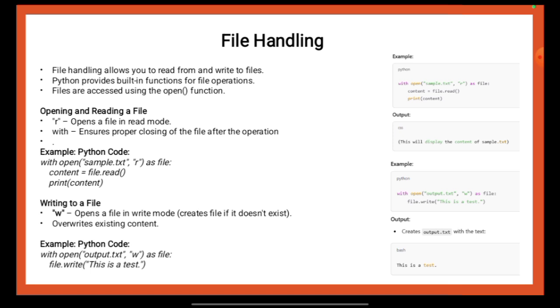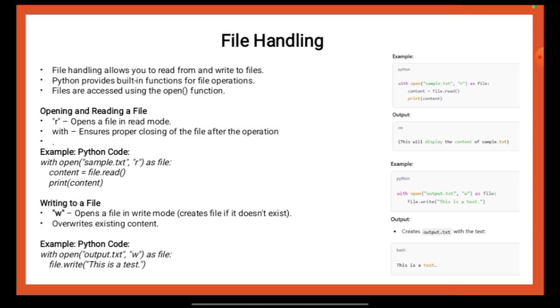Example, Python code. with open(sample.txt, r) as file: content = file.read(), print(content). Writing to a file. W opens a file in write mode. Creates the file if it doesn't exist. Overrides existing content. Example, Python code. with open(output.txt, w) as file: file.write(This is a test).